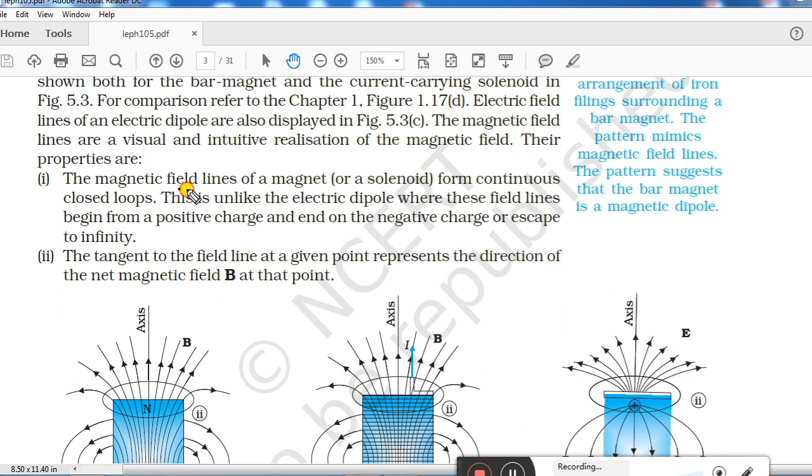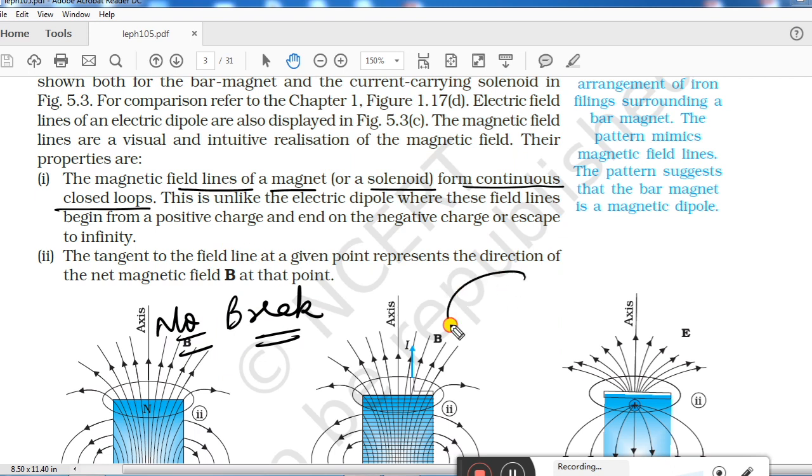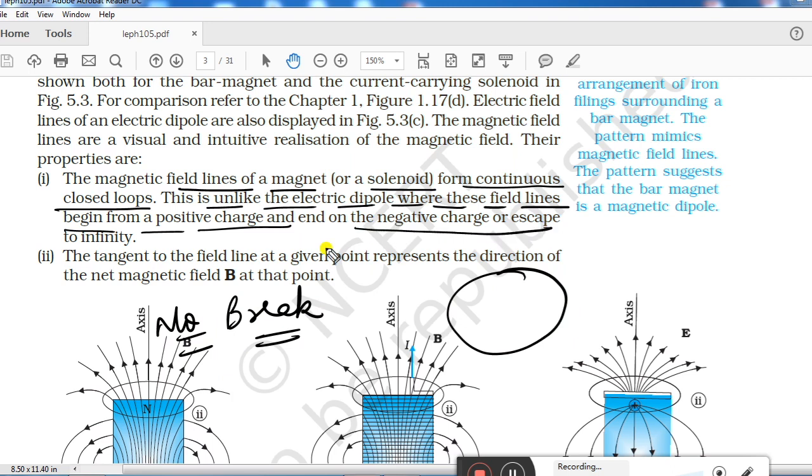The magnetic field lines of a magnet, or you can say solenoid, form continuous closed loops. You will not see any break. There will be no break in the magnetic field lines. They will form a closed loop, like this. This is unlike the electric dipole, where the field lines begin from a positive charge and end on the negative charge or escape to infinity.